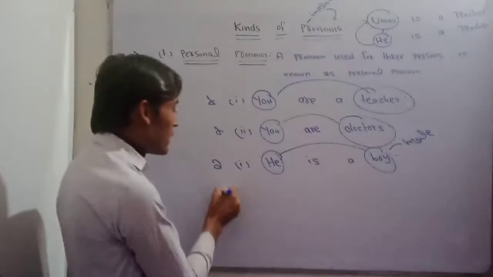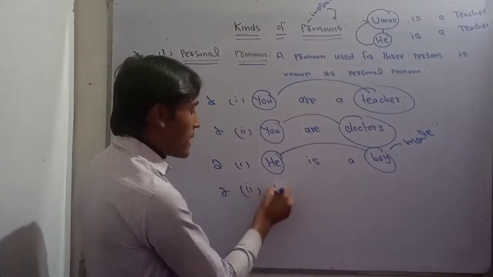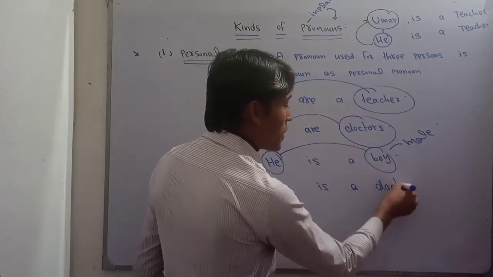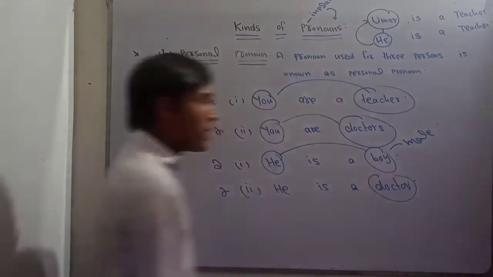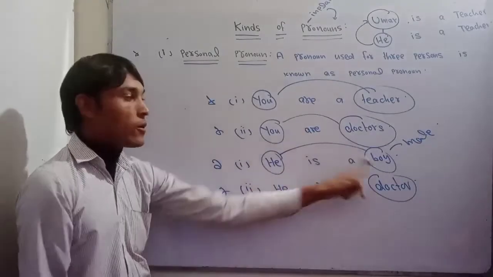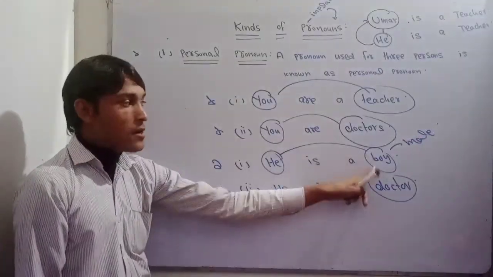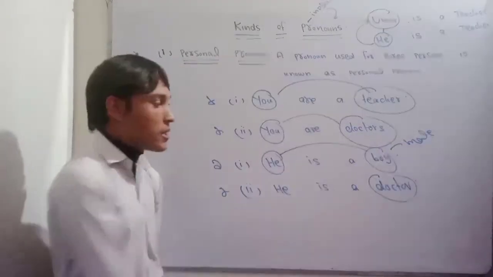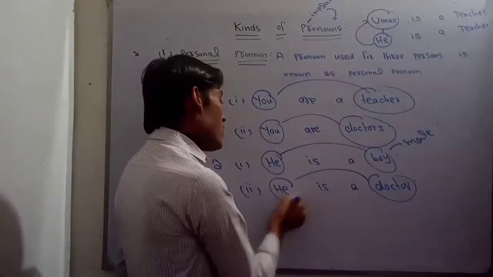For example, in the next example, I say that he is a doctor. So "he" is a third person pronoun and it is singular. So "he" is followed by a singular noun. I say he is a boy. So boy is singular. If I say he is a doctor, doctor is also singular, and it is followed by "he".